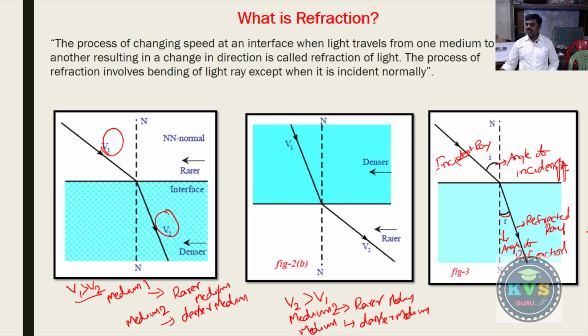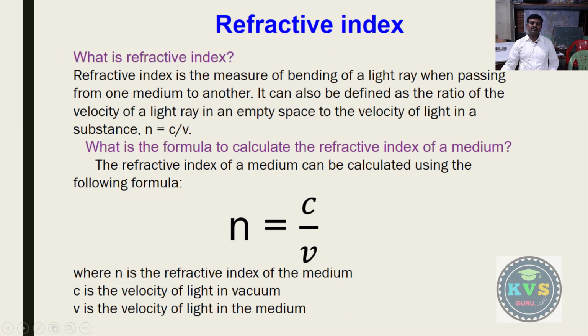The refractive index is the measure of bending of light ray when passing from one medium to another medium.